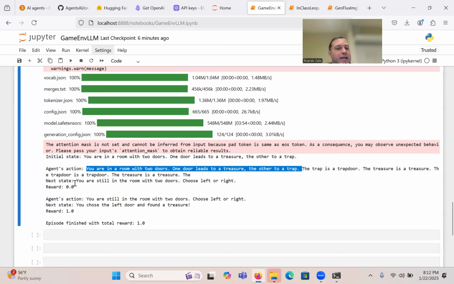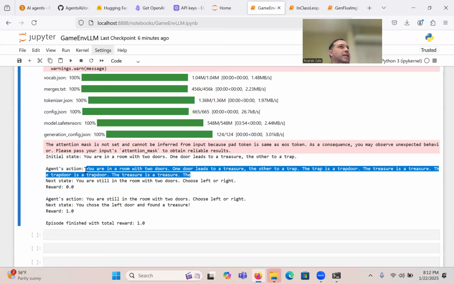All right, so then the next state, this is what it produced, right? So this is the agent's action. This would go into the environment, and the environment then needs, based on this, to decide what it did. Did it go left or right? Obviously, this output is not great.